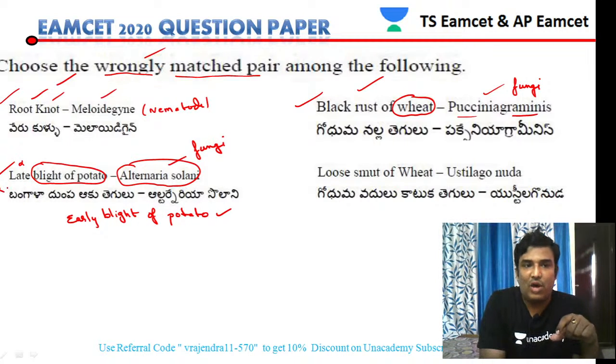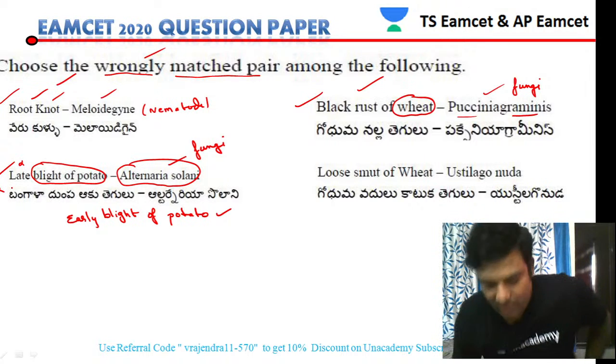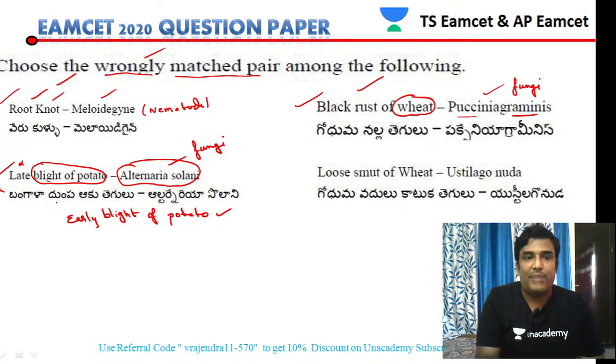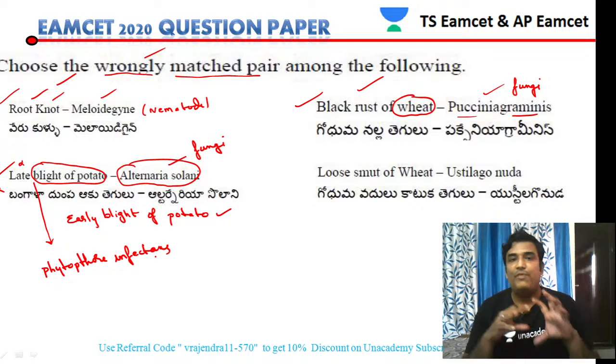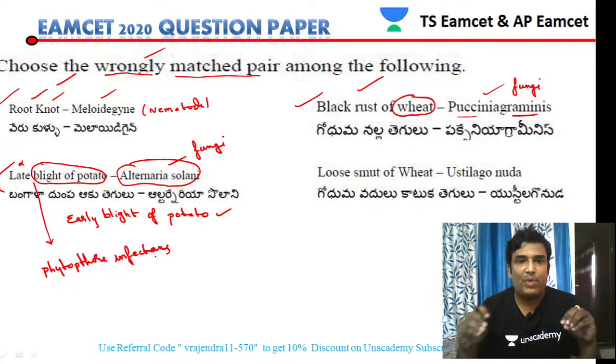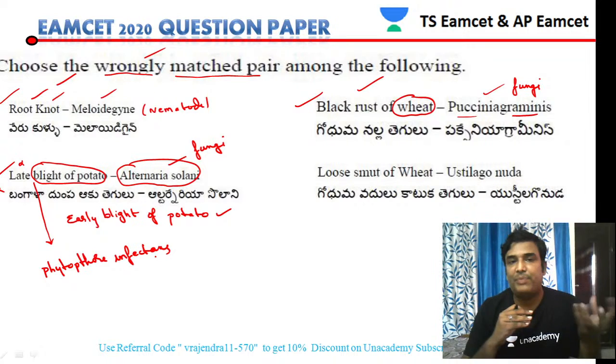So now this is the wrong pair. Late blight of potato is also caused by a fungus. The name of the fungus is Phytophthora infestans. This is the fungus which causes the late blight of potato.